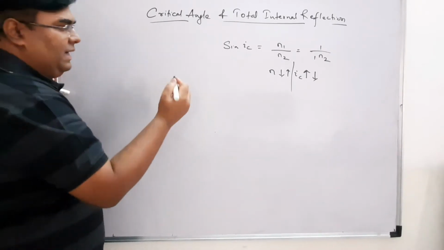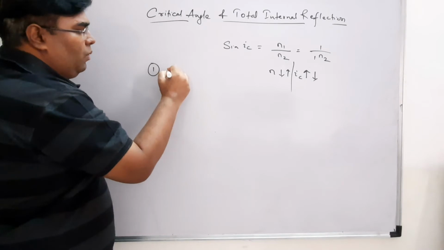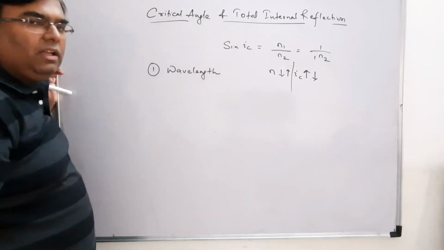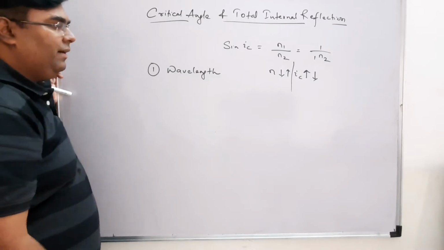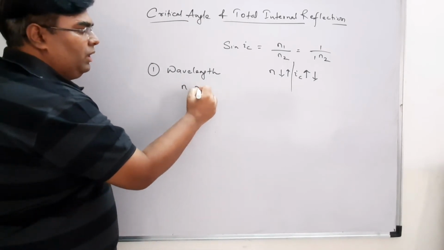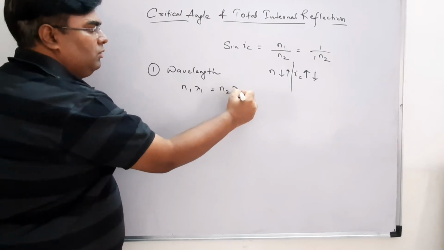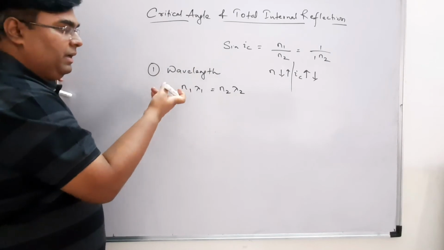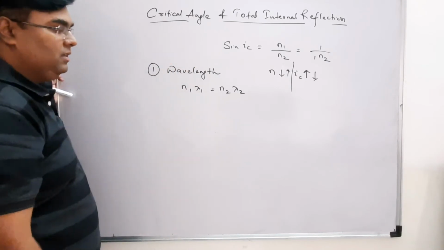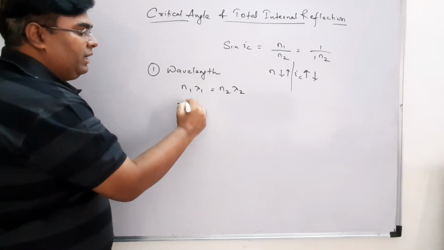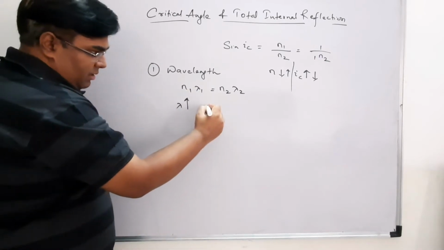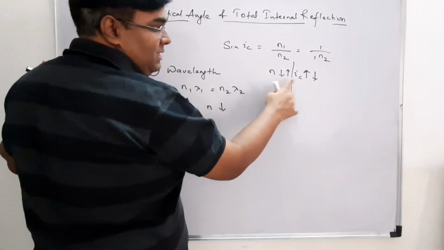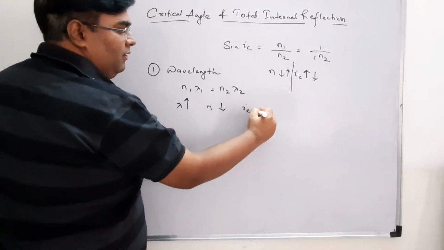The refractive index depends on the wavelength of the light, and we know one formula, N1 lambda 1 is equal to N2 lambda 2. By this formula we can say that if my wavelength increases, my refractive index decreases. So when lambda increases, my refractive index decreases, and when refractive index decreases, my critical angle increases.